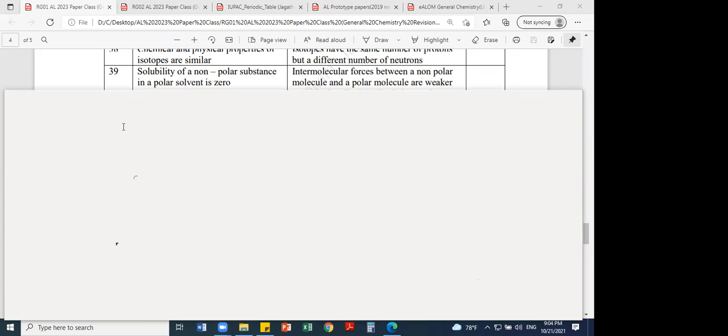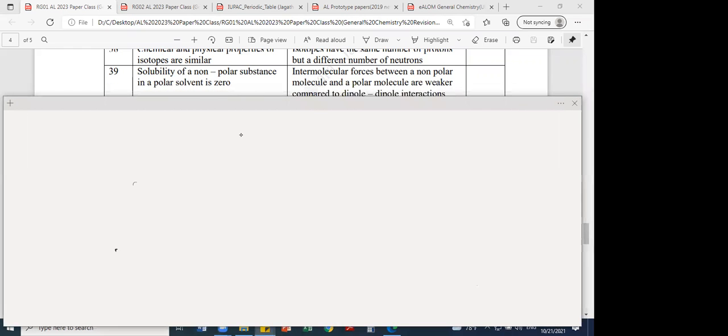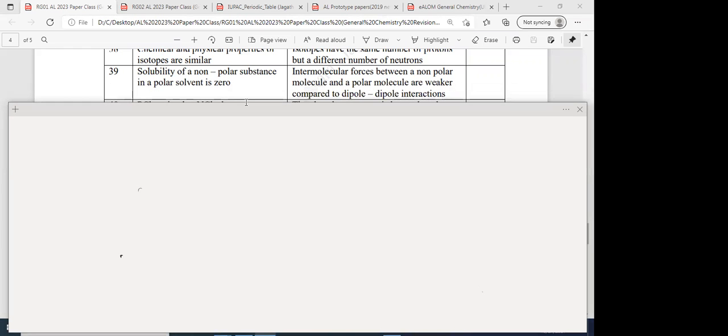Right. Solubility of non-polar substances in polar solvent is 0. Is that correct, the first statement? Okay, first statement 0, that is wrong. This is an A-level past paper question. The first statement is false. I will give one piece of evidence why it is false.